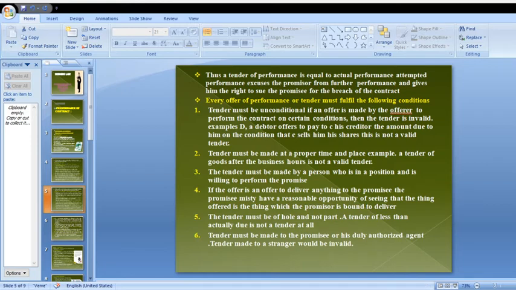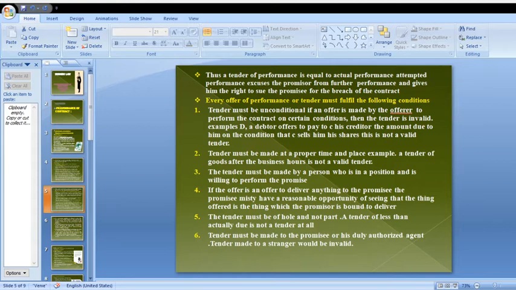And the tender must be of the whole and not a part. We cannot divide a tender into a number of parts. And a tender of less than actually due is not a tender at all.